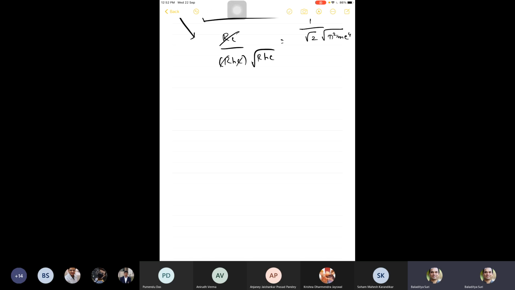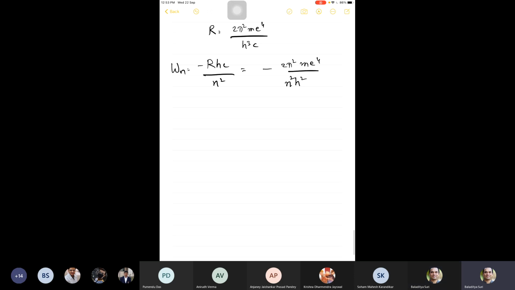And once he had an expression for R as 2 pi squared m e power 4 by h cubed c, RHC, Wn became minus RHC by n squared, which essentially became minus 2 pi squared m e power 4 by h squared n squared primarily.